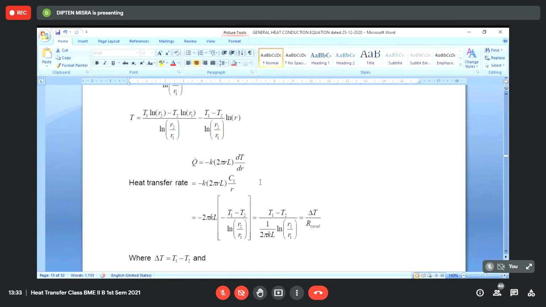It will become a constant, k into 2 pi L into C1. Now in temperature we don't have any presence of conductivity, but as soon as we come to the rate of heat transfer, you see that the conductivity term appears. So it becomes minus 2 pi kL into C1, if we substitute the value of C1, which is also negative.